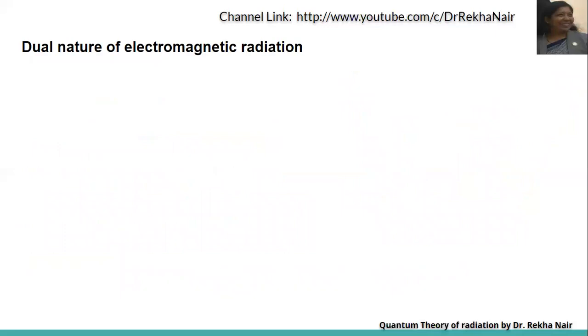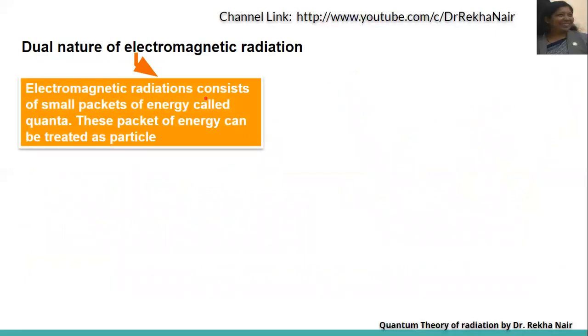Next is dual nature of electromagnetic radiation. Dual means two different natures. One nature is that electromagnetic radiations consist of small packets of energy called quanta. These packets of energy can be treated as particles, so we can say that electromagnetic radiation has particle nature.